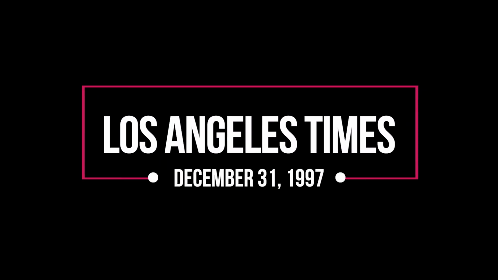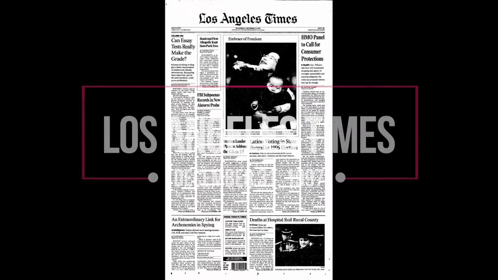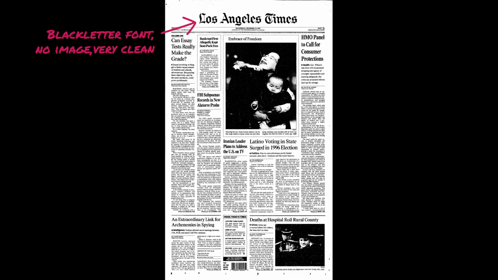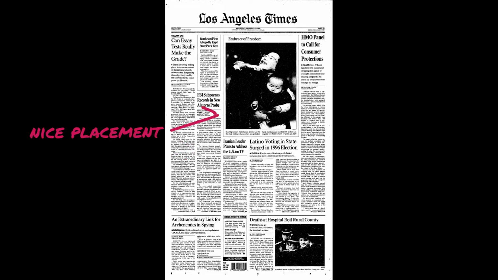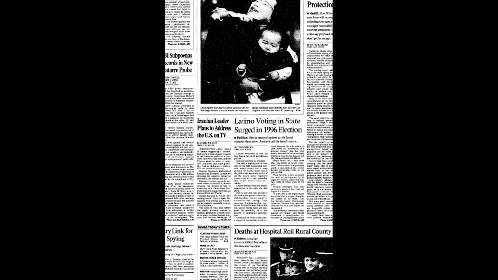Finally, we have the December 31st issue of 1997. The nameplate is clear of images, still sticking with the black letter font of the previous issues I've shown you. We can also see that the columns have more room to breathe and the photographs take up enough space without overwhelming the page. Of the headlines on the front page, I thought this one, Latino voting in the state surged in 1996 election, was pretty important.